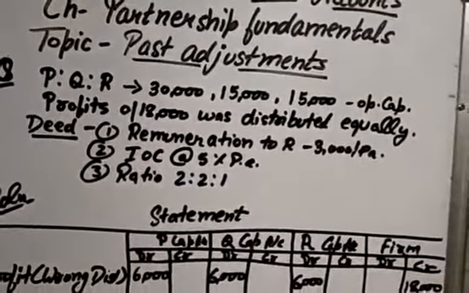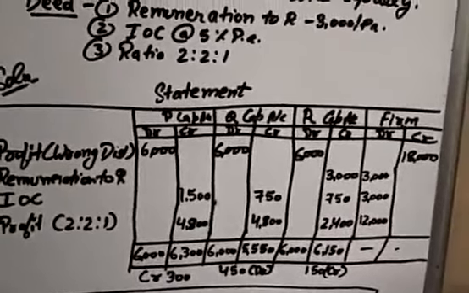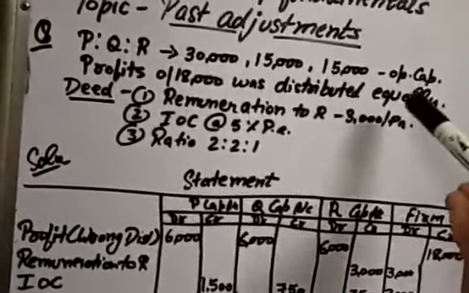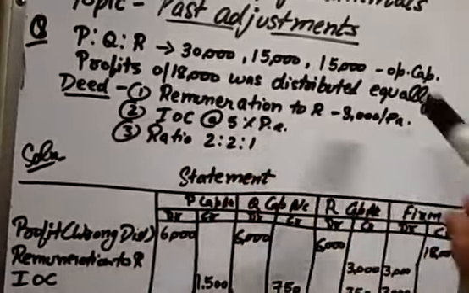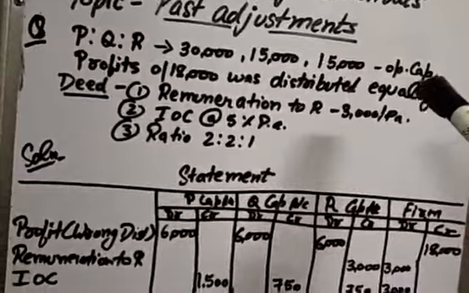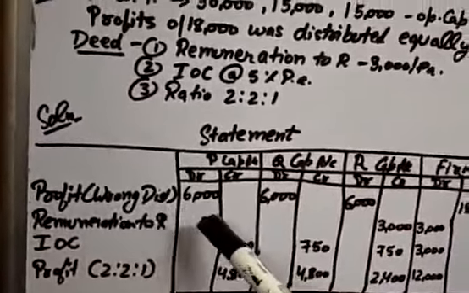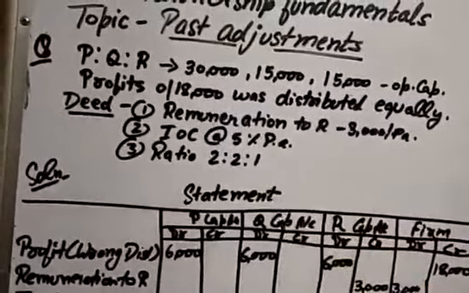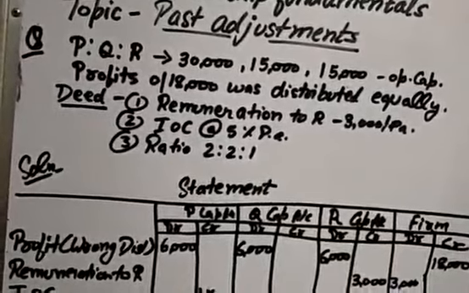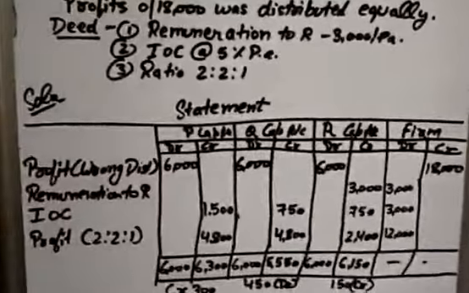We have to correct these mistakes. How will we do it? We will make a statement of P's capital, Q's capital, R's capital and the firm's capital account. We have distributed a profit of 18,000 equally. First of all, we have to cancel that profit which we have distributed wrongly. Number one, profit wrongly distributed equally: if we have 18,000 profit and three partners, each partner got 6,000. We will cancel 6,000, 6,000 and 6,000 from all the partners' capital accounts.